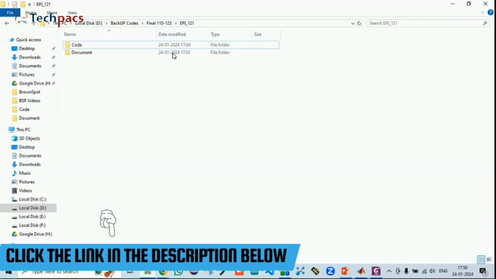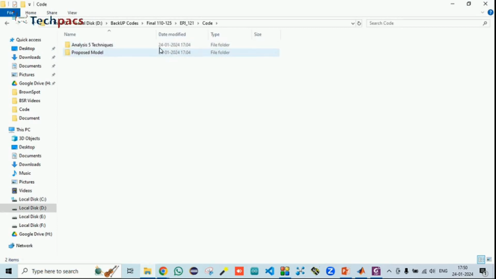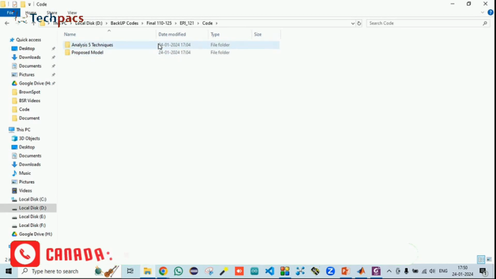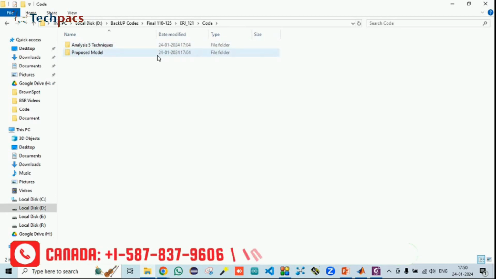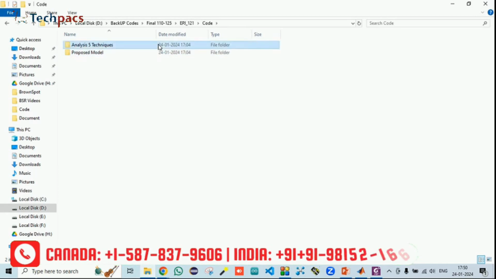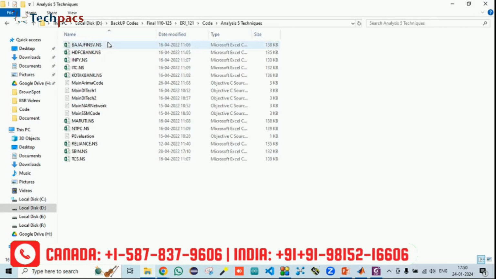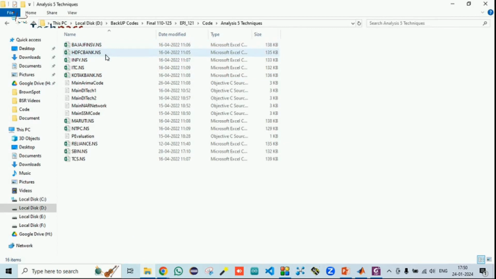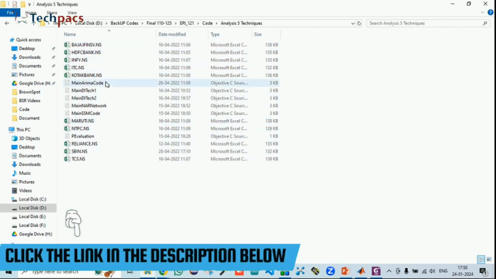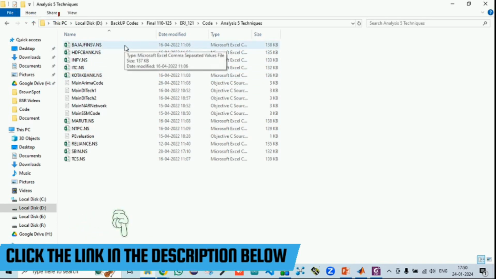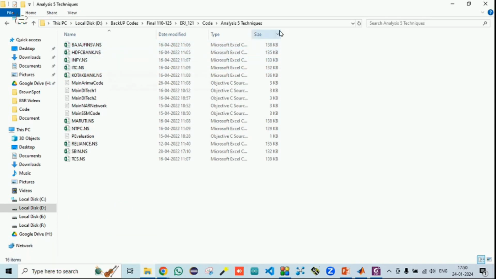You can see this is the folder that we're going to share. Here is the code folder, you just need to go into that. We have done it in two scenarios, one the analytical part and one for the proposed model. For the analytical part, let's go to that part first. We have the data set from different banks like Kotak, Bajaj Finance, HDFC, and many others. It is not mandatory that you execute it only for those. We are using Indian companies whose stocks can be analyzed, and you can get the data from the Nifty website in Excel format.